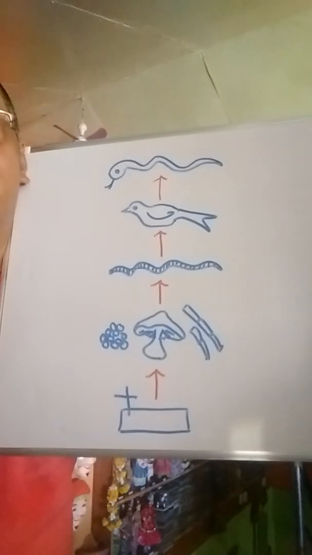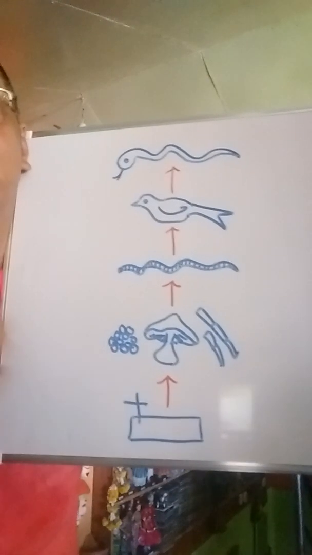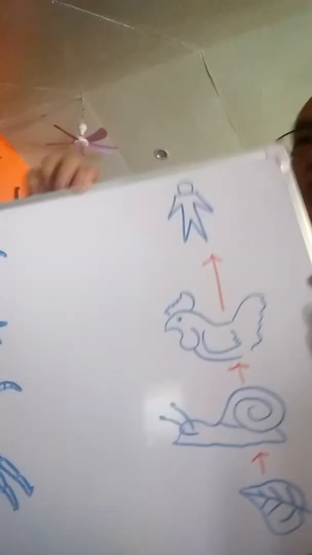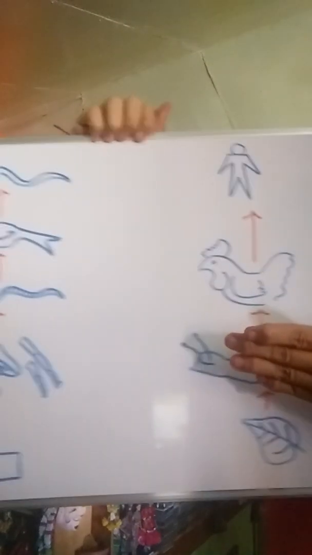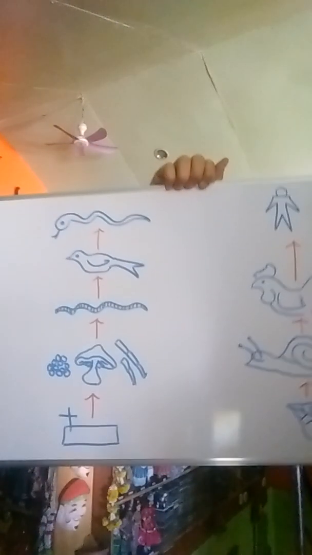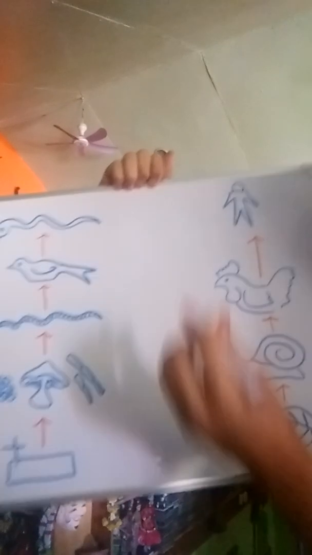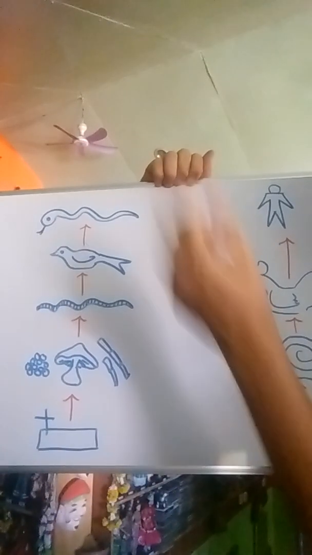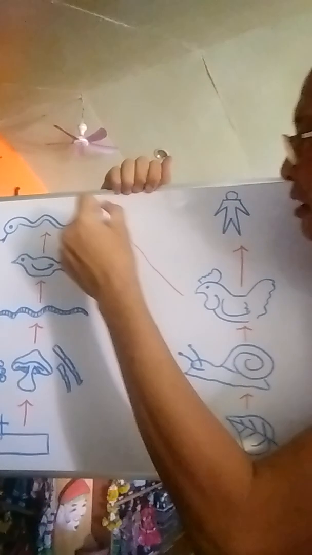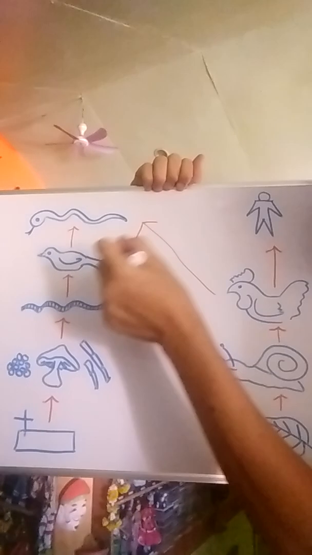So take note of the difference between a detrital food chain and a grazing food chain. Now take note that this food chain could be linked to this food chain because if you place an arrow from chicken to man, or shall we say from chicken to snake rather, or from bird to man,